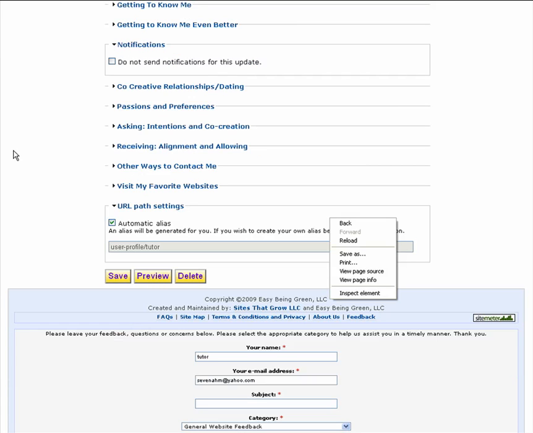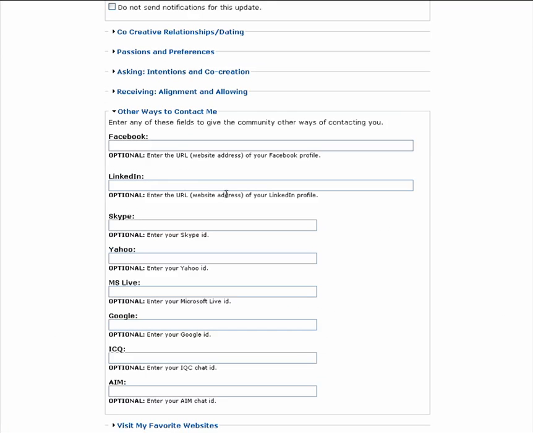There are a couple more sections at the very end of the profile which allow you to share with others ways that they can contact you. Again, these are optional, and you may not wish to fill these out if you have strong privacy issues. However, if you would like to make it easier for others to contact you outside of Euphoria, you can fill these in as desired.